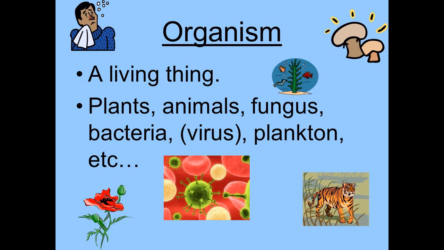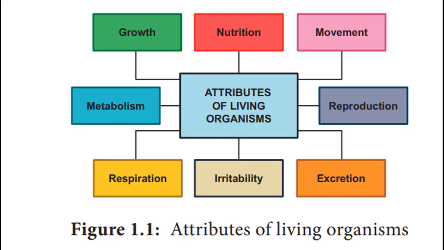Now we are going to learn the characteristics of organisms. We learned the things in the environment can be divided into 2 main groups as living and non-living things. And we learned that living things can be divided into plants, animals and microorganisms. And now we are going to learn what the characteristics of living organisms are, or the special features of living organisms, children.